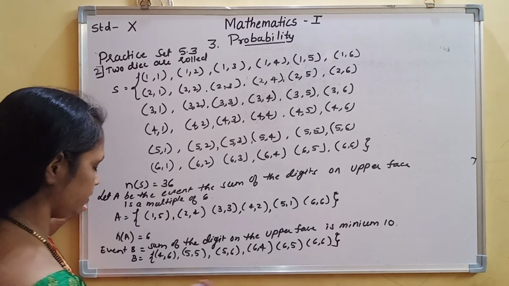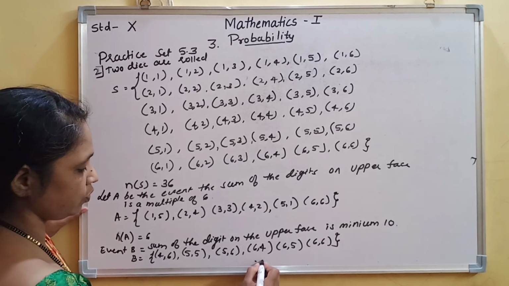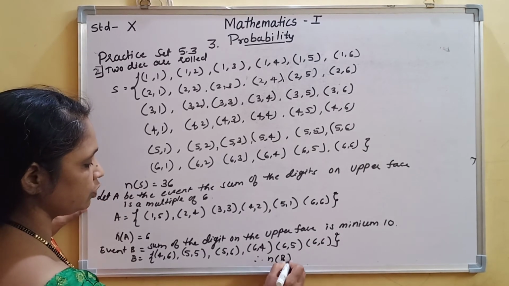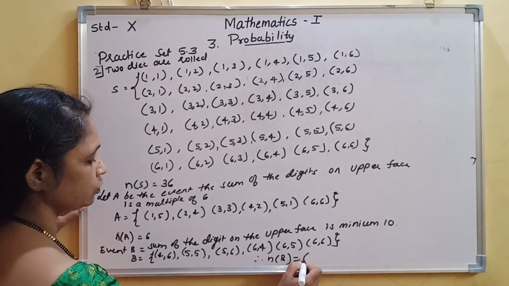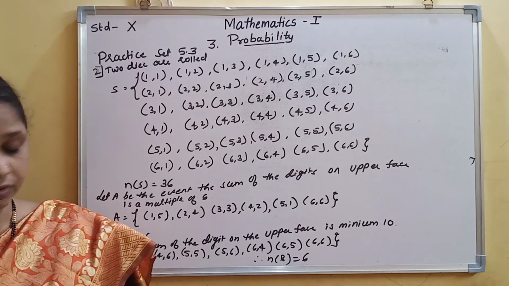So how many are there? Therefore N of B will be equal to how many? 1, 2, 3, 4, 5, 6. So N of B will be equal to 6.